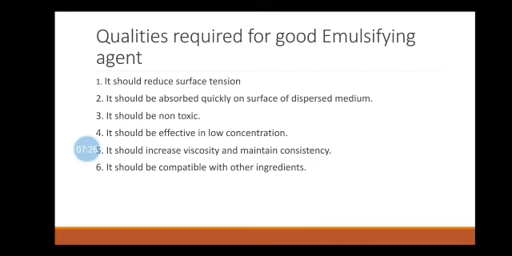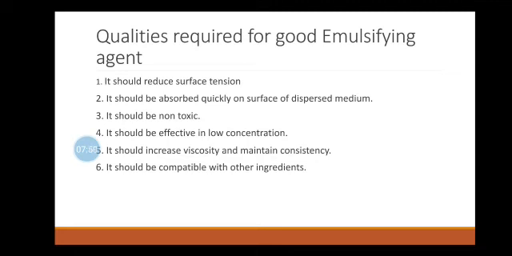Now, qualities required for a good emulsifying agent. It should reduce the surface tension, means it should be capable of reducing the surface tension or the interfacial tension between the two immiscible liquids. It should be compatible with other ingredients for the preparation. It should be non-toxic.